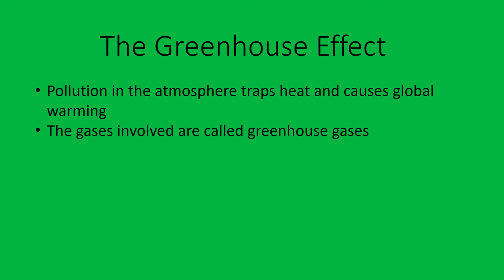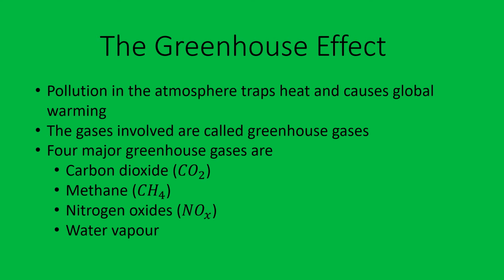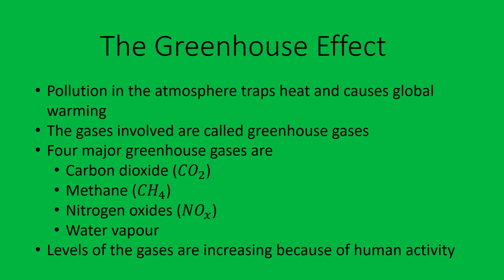Now, the greenhouse effect is a natural effect that does help with keeping our planet at a nice temperature. But the increase in levels of greenhouse gases is the problem we're facing. Four major greenhouse gases we are concerned with are carbon dioxide, methane, nitrogen oxides, and water vapor. All of these gases are created by natural processes, but the levels of these gases are increasing dramatically due to human activity. And this is the problem we're having with the greenhouse effect.